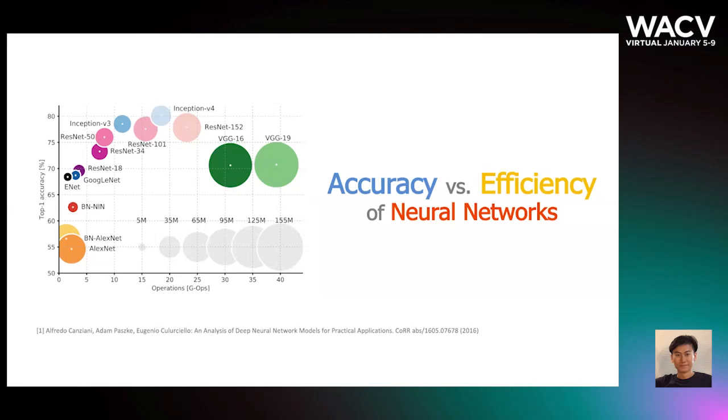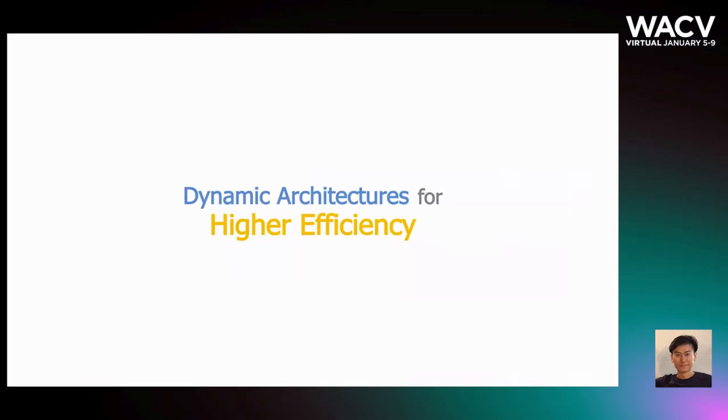Deep neural networks have revolutionized many domains by designing increasingly larger and more sophisticated architectures. While making deep models more accurate typically comes at the cost of increased computation and memory resources. However, in real-world applications, most inputs actually do not need an expensive model to be correctly classified. So, one key observation here is that inference with a static architecture that processes all inputs with the same transformation would incur unnecessary computational cost.